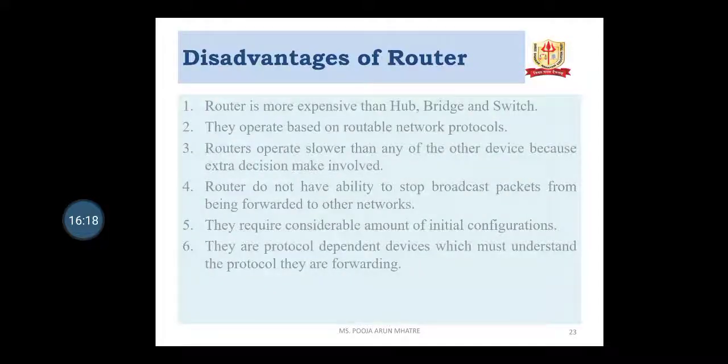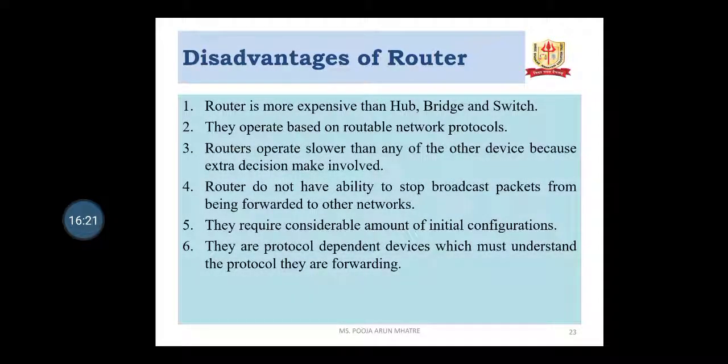The disadvantages are: a router is more expensive than a hub, bridge and switch. They operate based on a routable network protocol. Routers operate slower than any of the other devices because extra decision making is involved. Routers do not have the ability to stop broadcast packets from being forwarded to the other network. They require a considerable amount of initial configuration. They are protocol dependent devices which must understand the protocol they are forwarding.